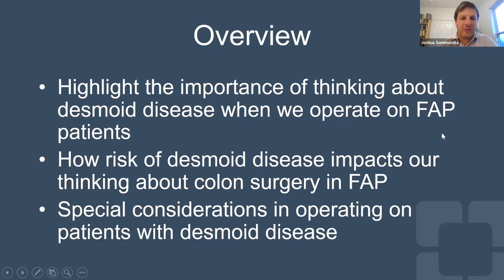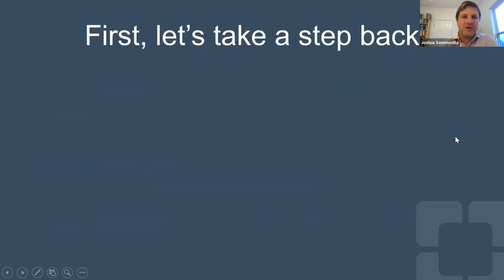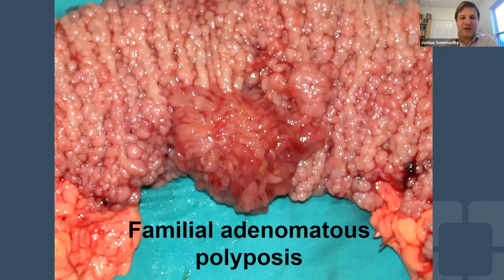And then I'm going to talk a little bit about special considerations that we take into mind when we are operating on patients who have established desmoid disease, and some of the surgical options that we have for patients with desmoids. So just take a step back and talk about familial adenomatous polyposis. I just want to cover some of the basics. I know that many of you probably already know these things, but I think this helps establish the rationale for how we think about desmoids in these patients.